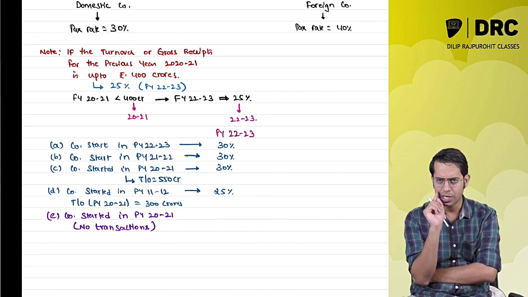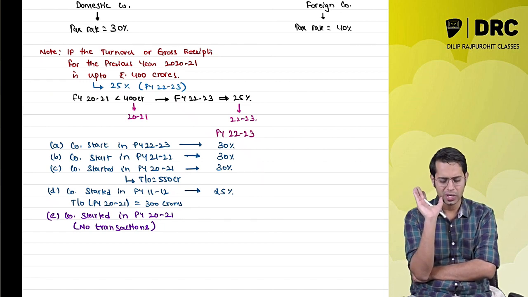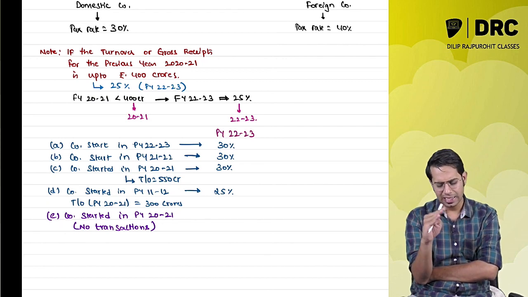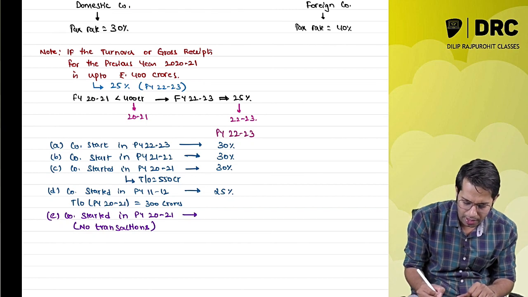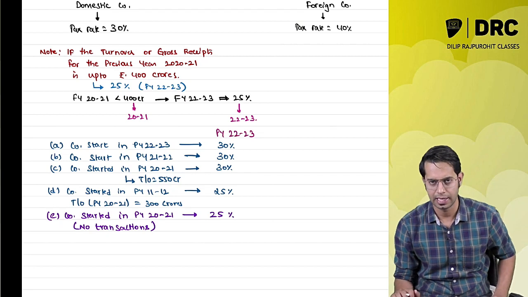Sir, the company was in existence in the year 2021. Yes, the company was in existence in the year 2021. Sir, it has no transaction. Yes, it had no transaction. Sir, can I say that it had zero turnover? Yes, the answer is the company had zero turnover. Therefore, how much is the tax rate applicable to them? It is 25%.